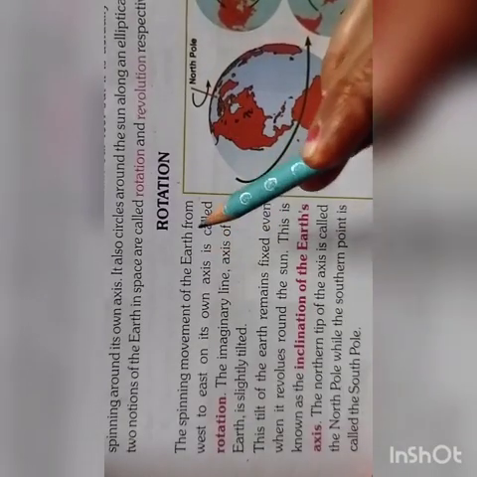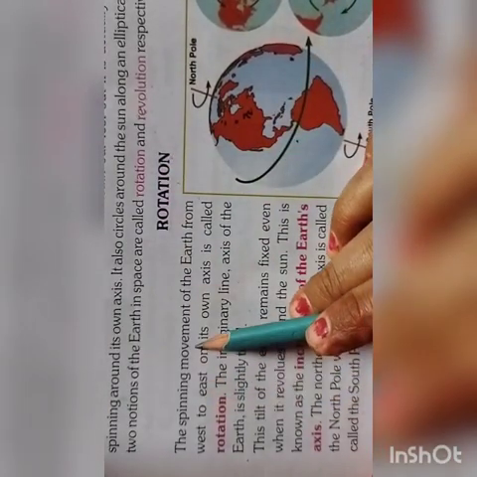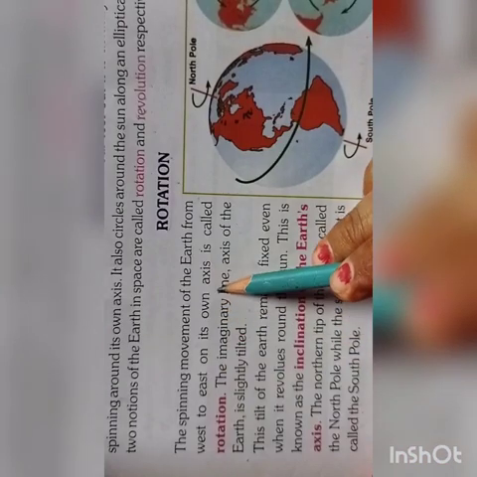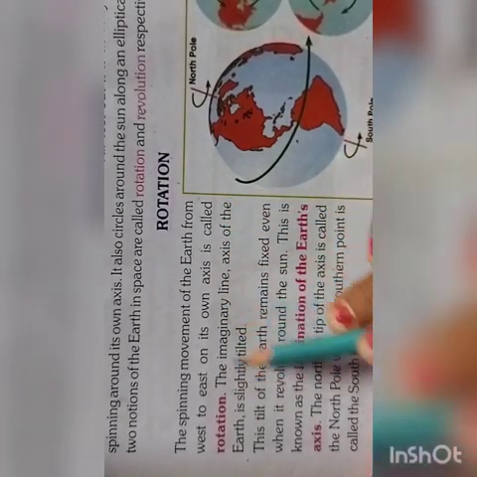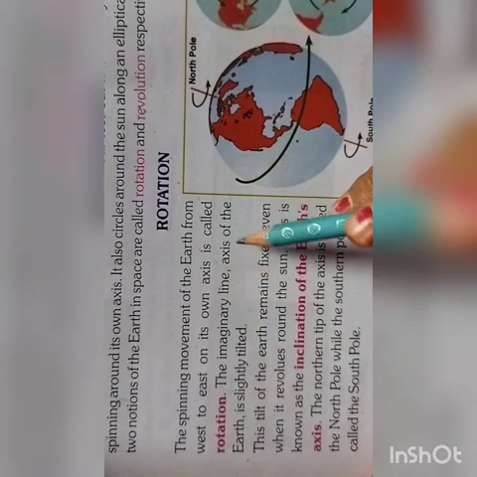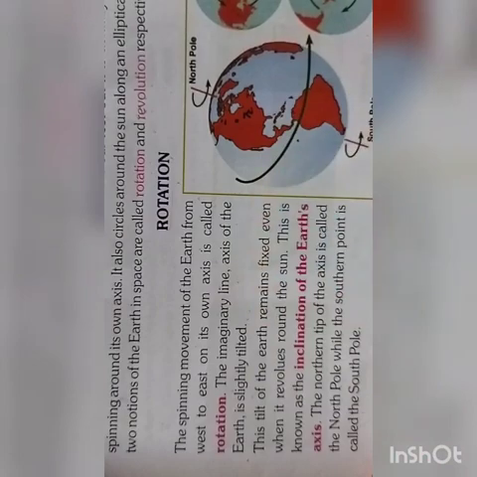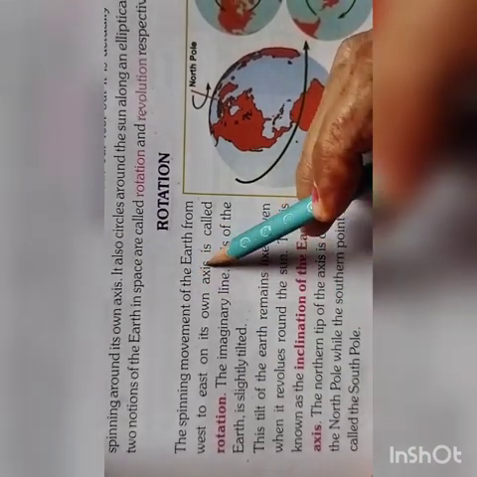And now first we will discuss about rotation. The spinning movement of the Earth from west to east on its own axis is called rotation, and the imaginary line, that is axis of the Earth, is slightly tilted. Now let me explain to you.